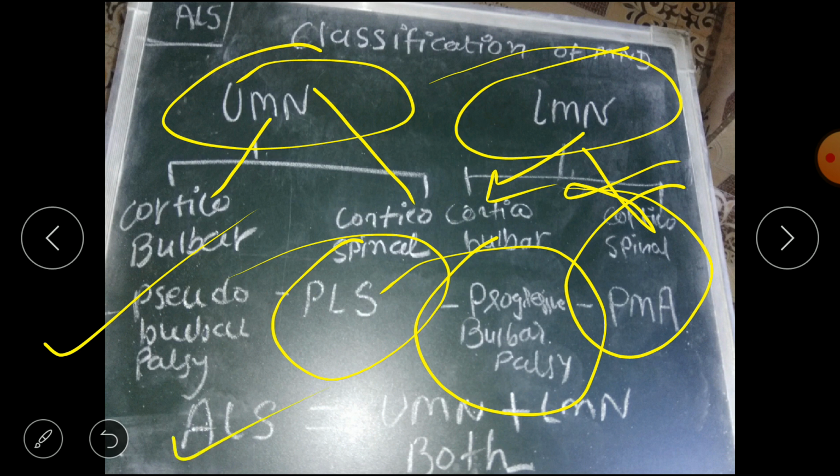And the last one we discussed is ALS, amyotrophic lateral sclerosis, which is important for the exam. It is a combination of UMN plus LMN both.